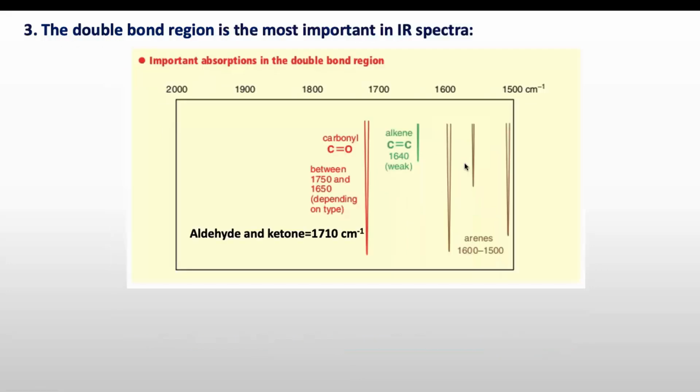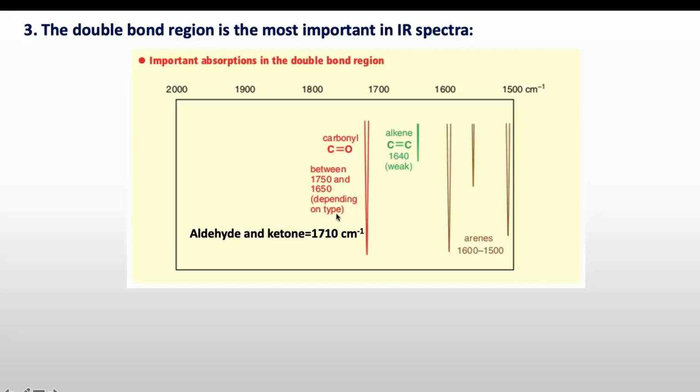Now the double bond region, which is the most important for us to find the functional group in organic molecules. There are two types of bonds mainly appearing in this region. One is the carbonyl bond, that's a bond between carbon and oxygen, and the other is the double bond between carbon and carbon, that's in case of alkene or aromatic compounds. If we talk first about C double bond O, in case of aldehyde and ketone it appears at 1710 centimeter inverse. But in case of ester or acid, this C double bond O appears at a different frequency.